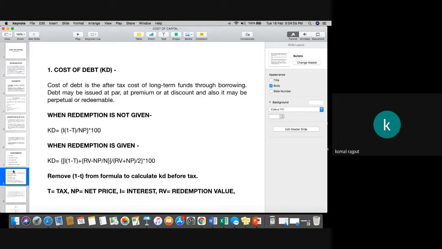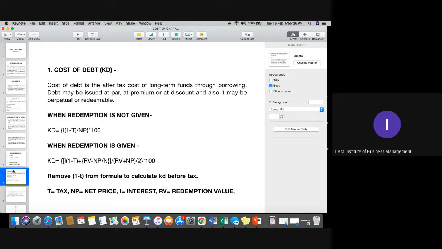Yes, you are correct. For a particular period of time, it is called redeemable. And if it is not mentioned, if the company issued the debt security for a lifetime, definitely it is called irredeemable. Clear, everyone?